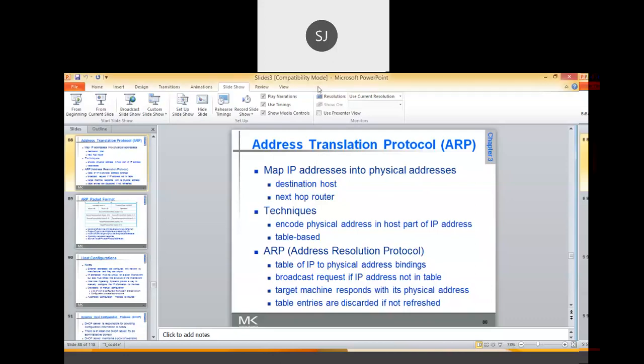Hello, am I audible? Screen is visible? Okay, fine. I think there is some change in WebEx and all. Okay, that's good.